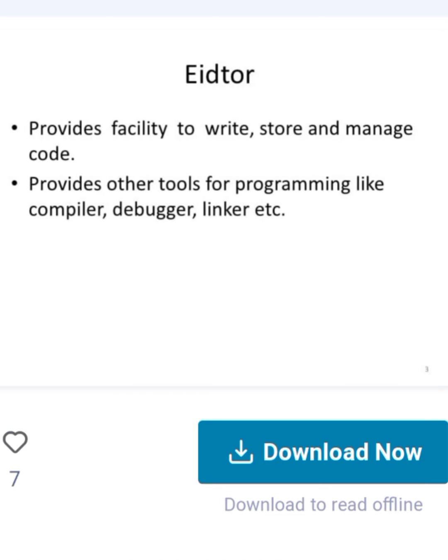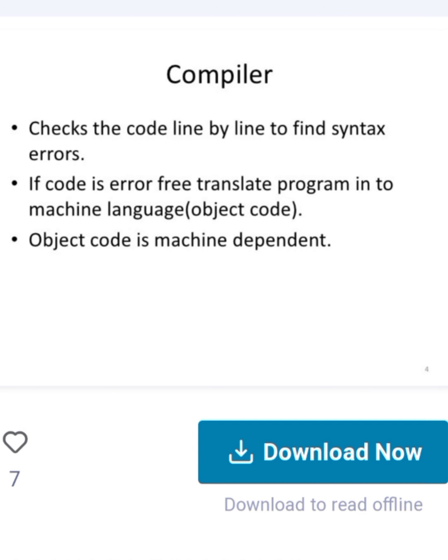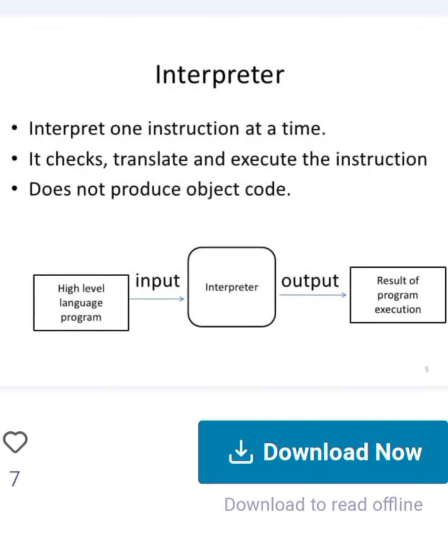Editor provides facility to write, store and manage code. It provides other tools for programming like compiler, debugger, linker, etc. Compiler: checks the code line by line to find syntax errors. If the code is error free, it translates the program into machine language. Object code is machine dependent.